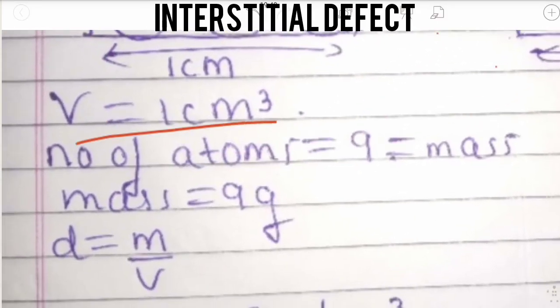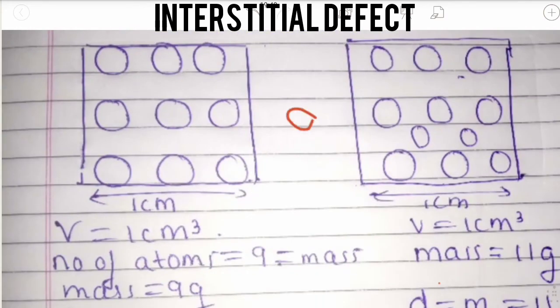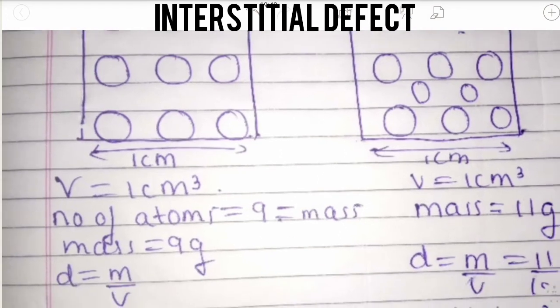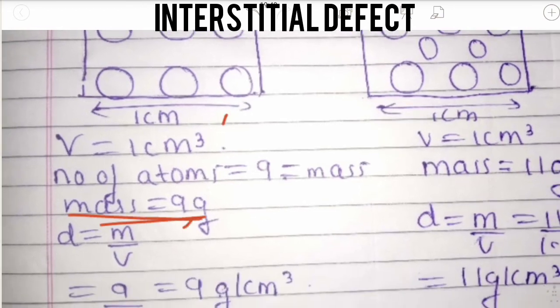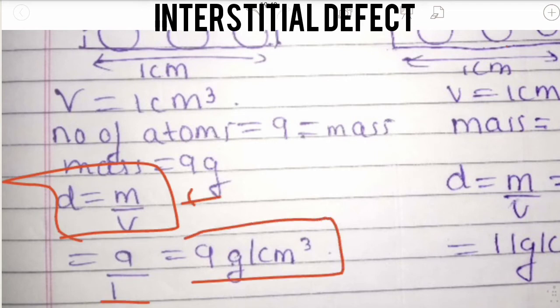The number of atoms present here is 9. 1, 2, 3, 4, 5, 6, 7, 8, 9. There are 9 atoms present, so mass is equal to 9 gram. The formula of density is mass by volume. Mass is 9 and volume is 1, so density is 9 gram per centimeter cube.